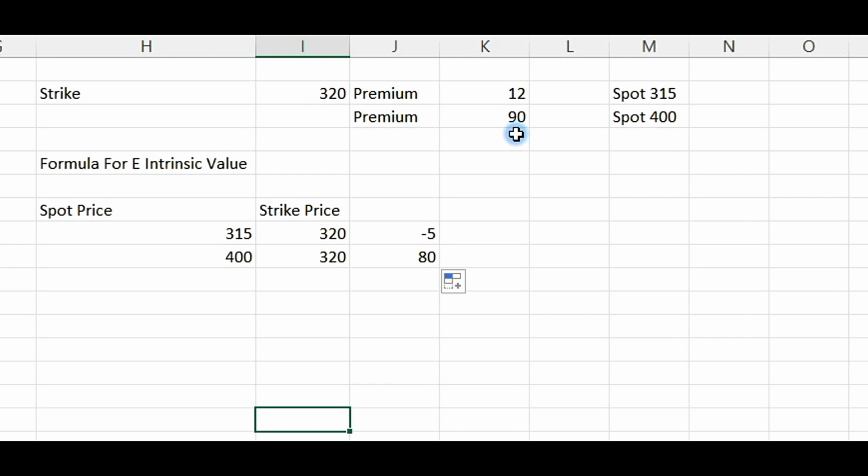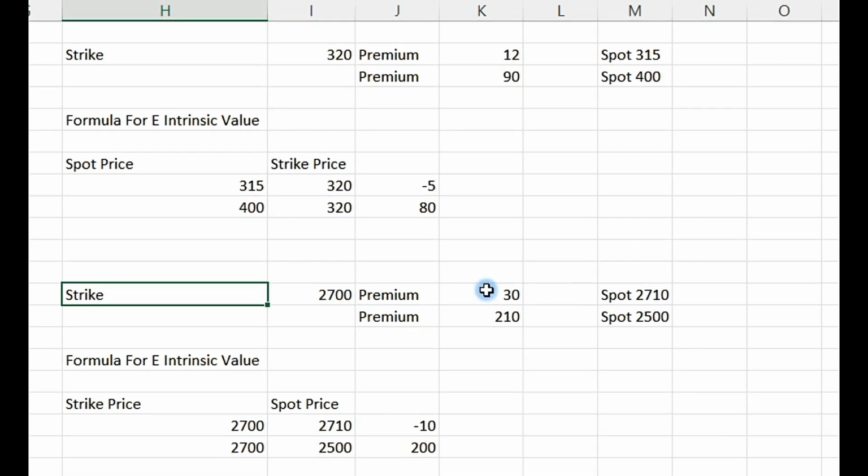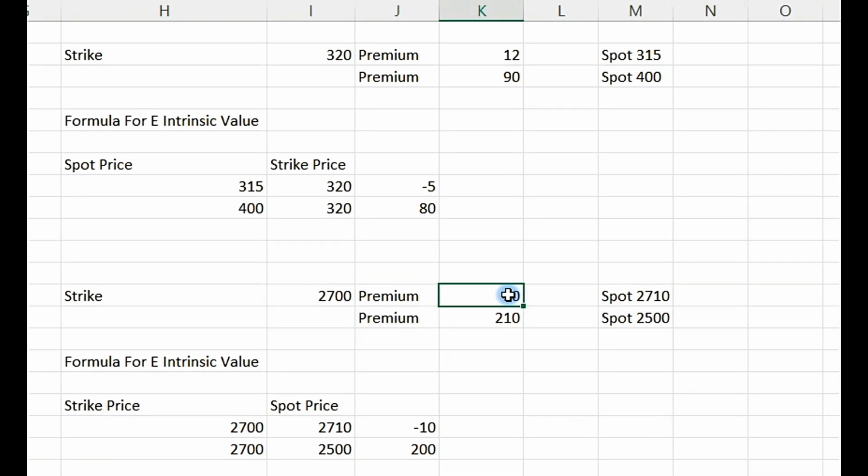For puts, the reverse is true. When the strike price for the put was 2700 and spot price was 2710, the option value was 30. The intrinsic value which we calculated was 0. Minus 10 cannot be the intrinsic value because it cannot go below 0. So the intrinsic value at this time is 0. That's why 30 minus 0 is the extrinsic value. Extrinsic value of the put will be 30 points at this time.